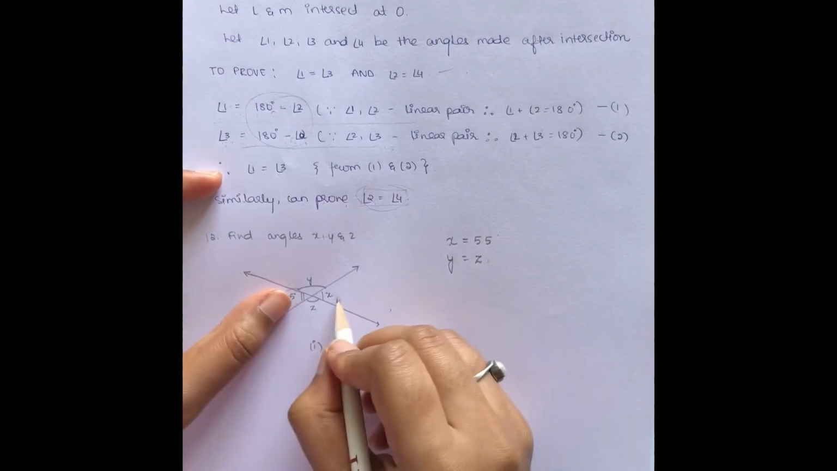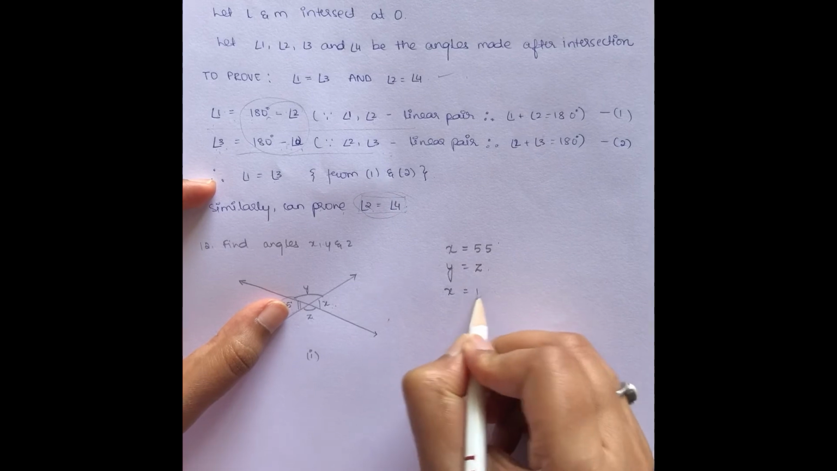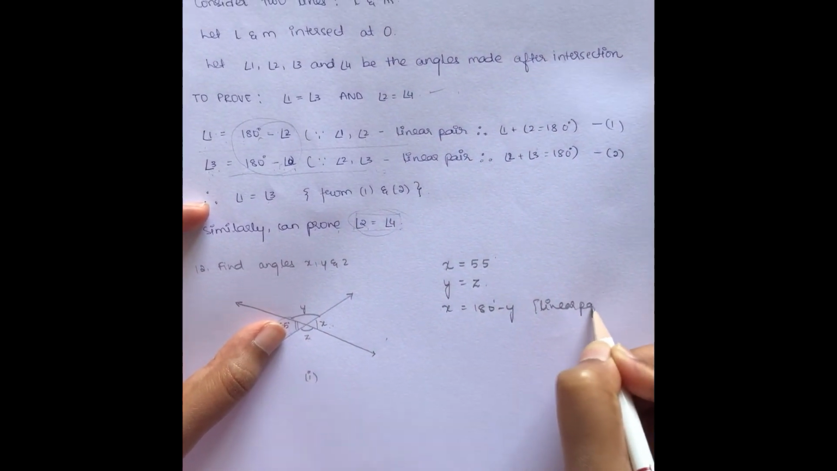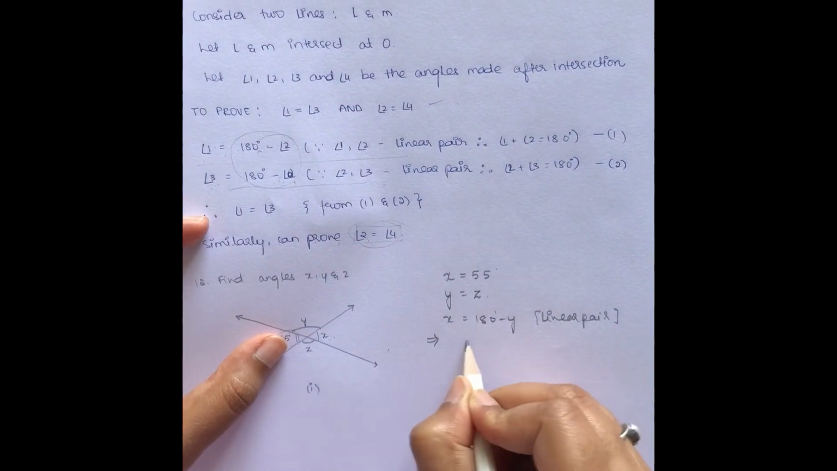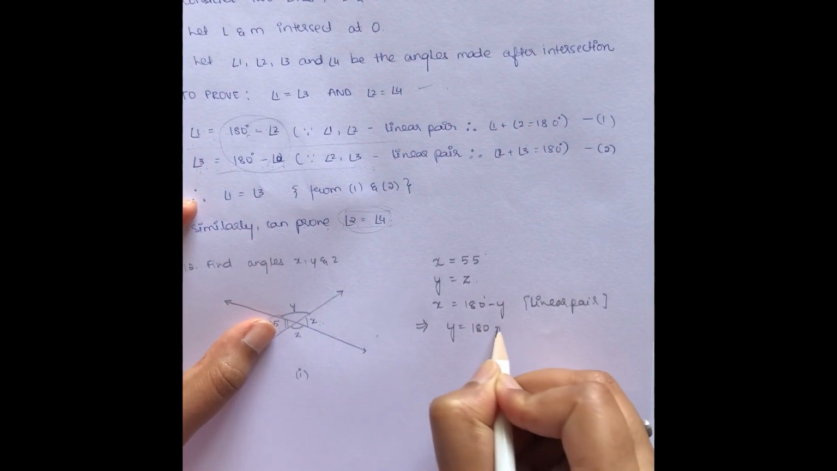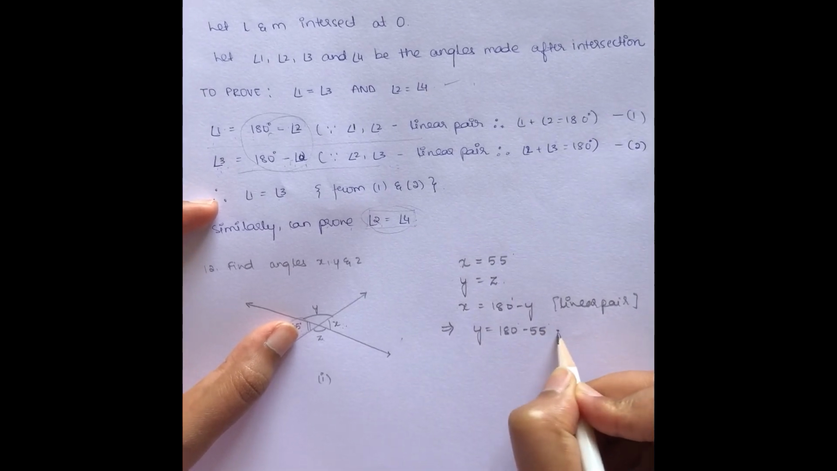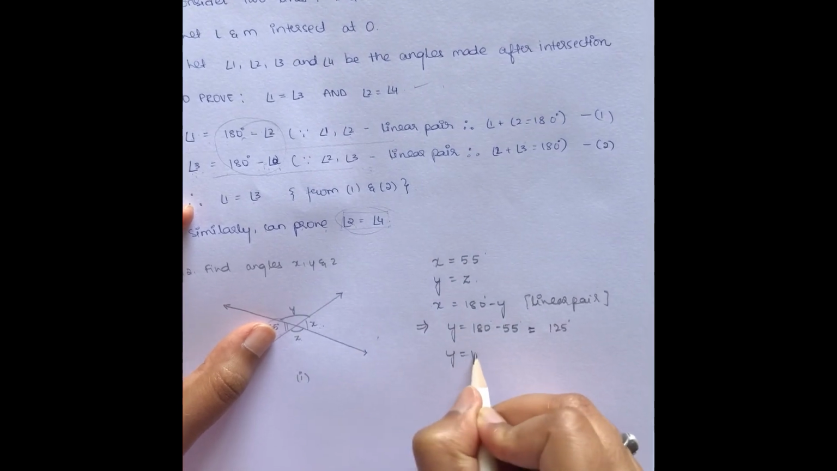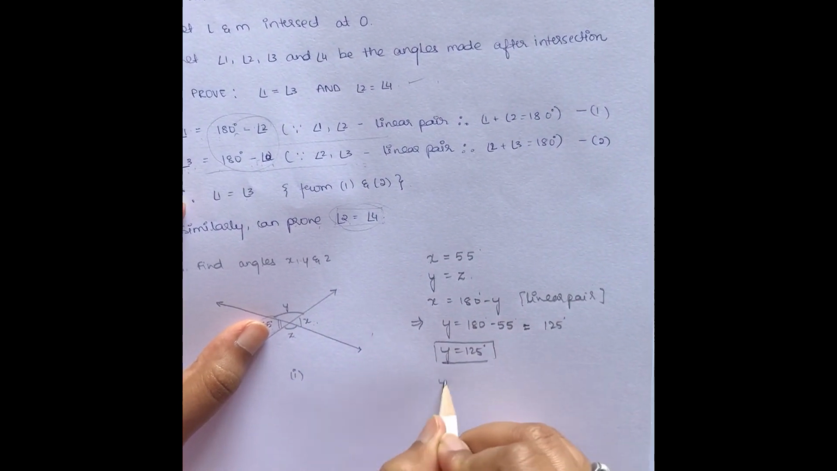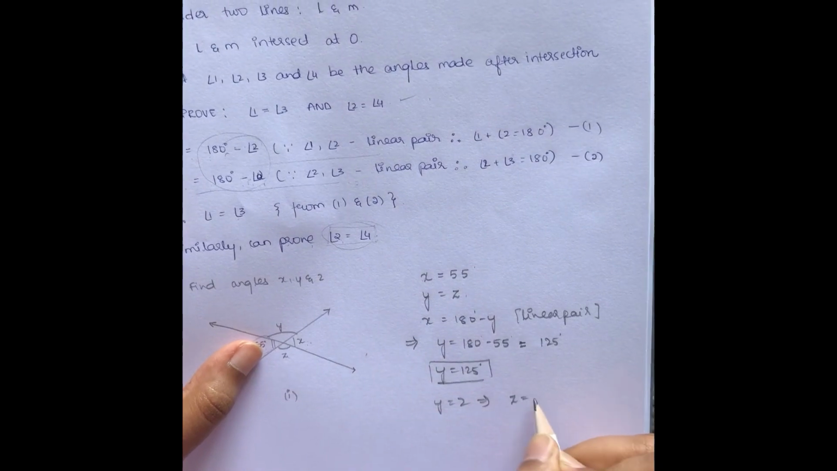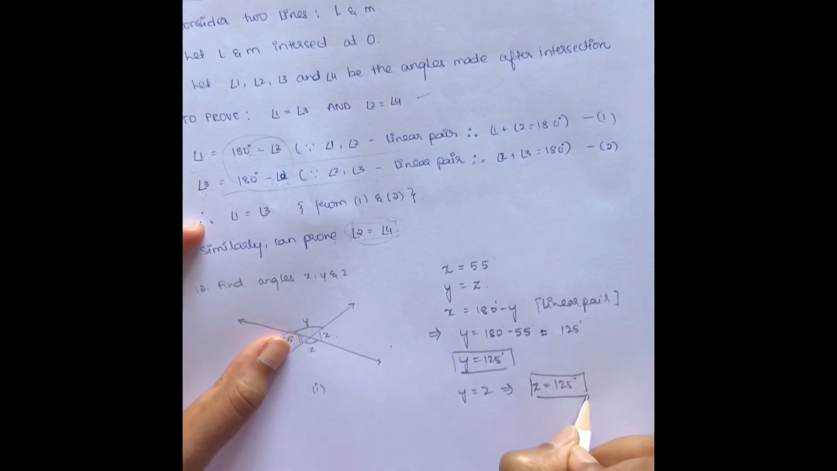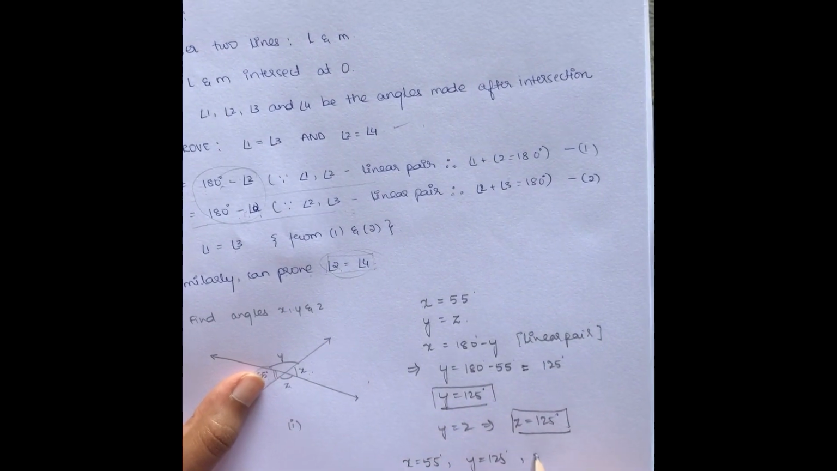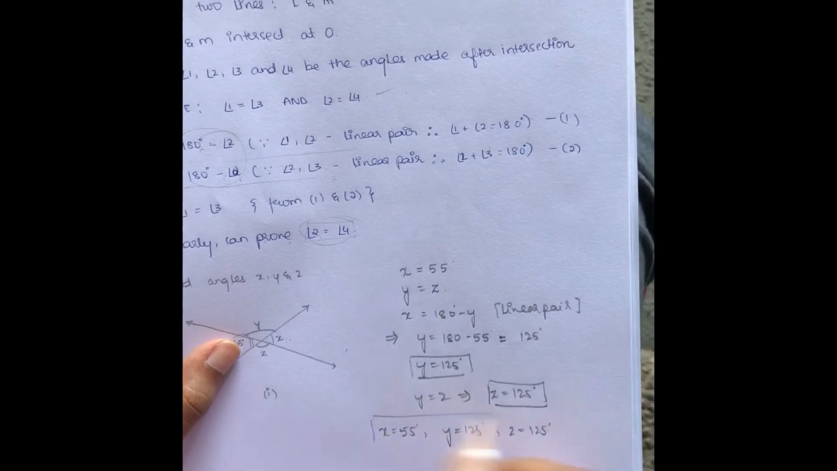But we also know that x can be expressed as 180 degree minus y because they are a linear pair, which implies that y is 180 degree minus 55. Therefore, y is equal to 125 degree and y is equal to z, which implies z is also equal to 125 degree. Therefore, x is equal to 55, y is equal to 125 and z is equal to 125 degree.